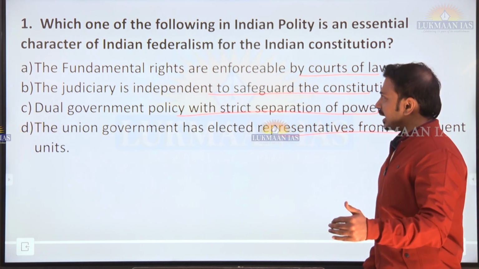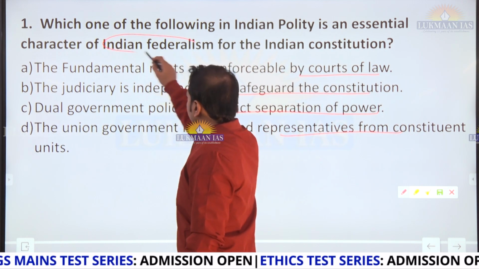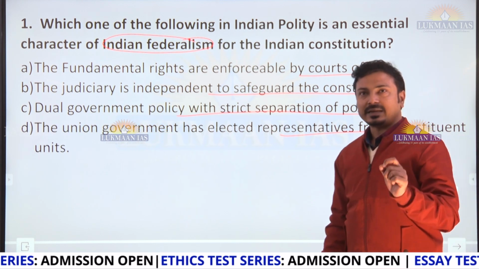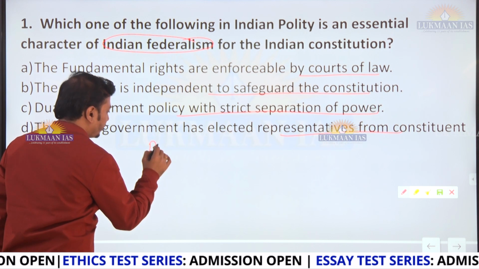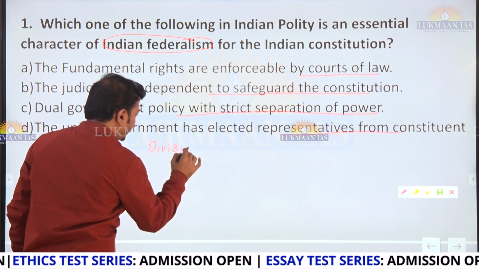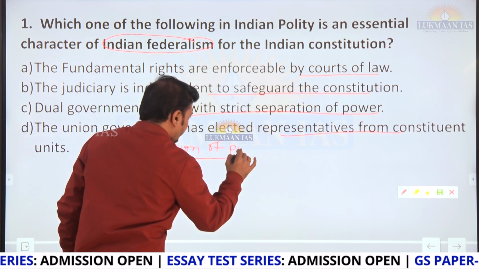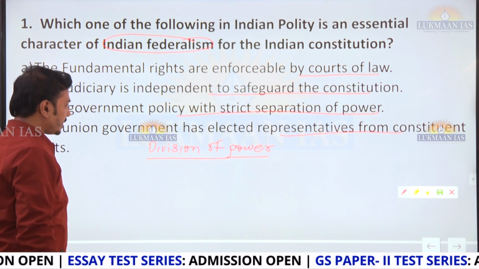Now you can see that the question asks about essential characteristics of Indian federalism. So there are some characteristics in Indian constitution, like for example division of power. In 7th schedule of Indian constitution there are 3 lists which talk about division of power: state list, union list and concurrent list.